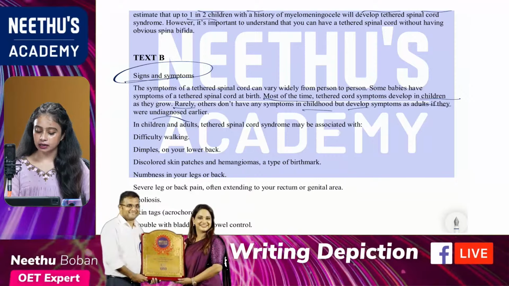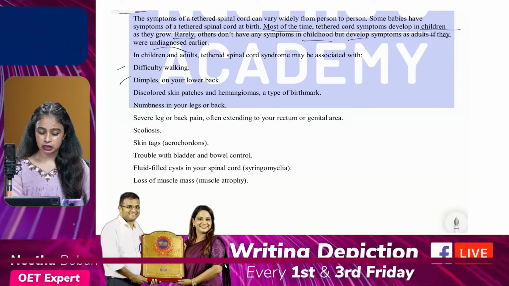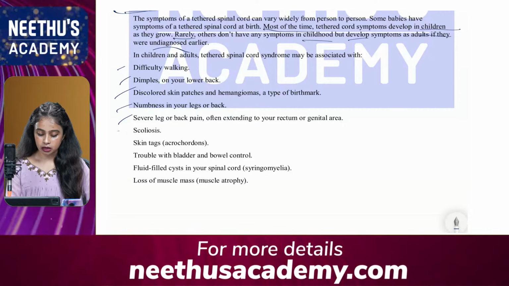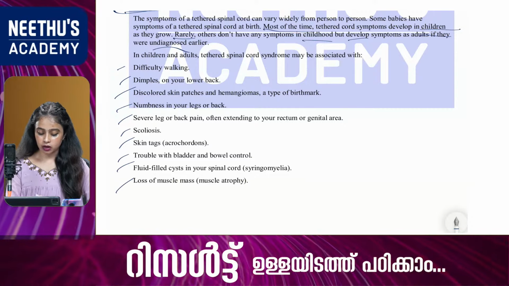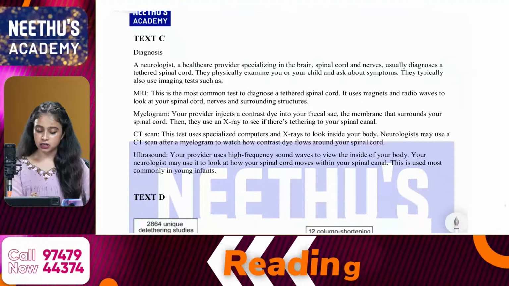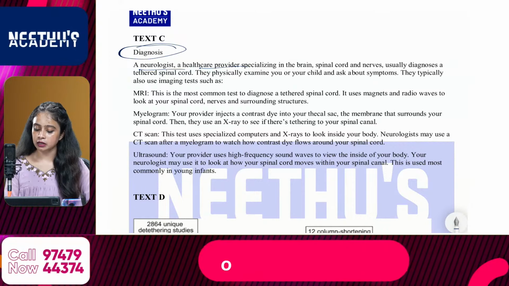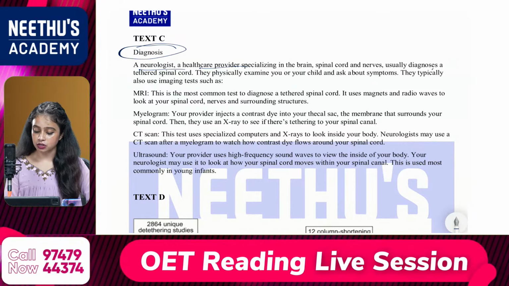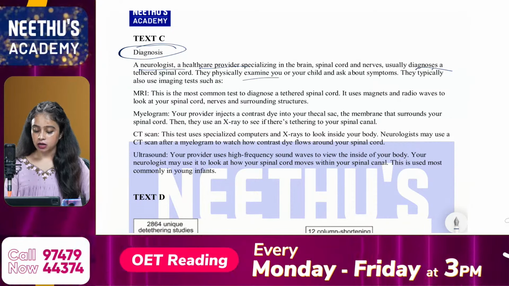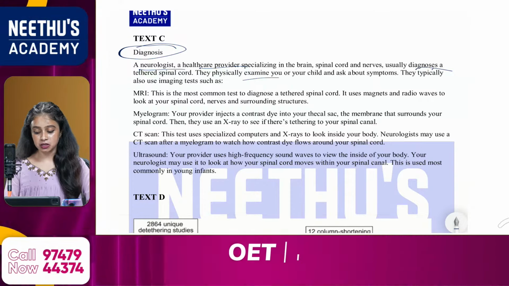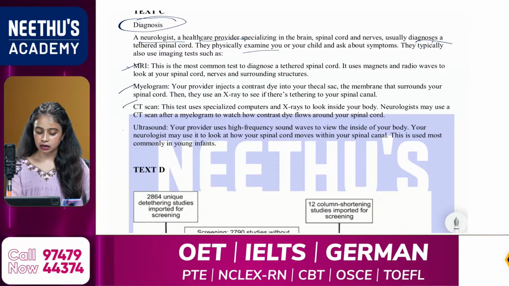In children and adults, tethered spinal cord syndrome may be associated with a lot of problems mentioned: difficulty, dimples, discolored, numbness, severe leg, then scoliosis, skin tags, trouble with bladder, fluid filled, then loss of muscle. Okay, and what about text C? It's all about diagnosis. A neurologist, a healthcare provider specializing in the brain, spinal cord, nerves, usually diagnoses a tethered spinal cord. They physically examine you and your child and ask about symptoms. They typically also use imaging tests such as MRI, myelogram, CT scan, ultrasound.